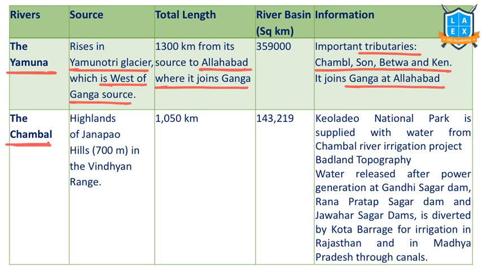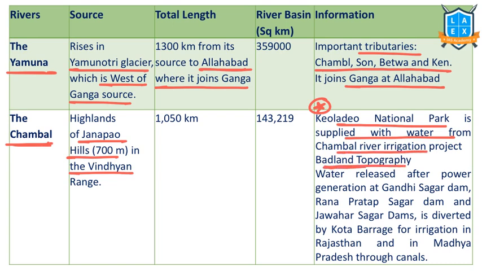Next important tributary is Chambal. Chambal originates from the Janapao hills in the Vindhya ranges. Keoladeo National Park is supplied with this water. Keoladeo National Park is important, in Rajasthan. This is one of the Montreux Record national parks. The Chambal River irrigation project is built on it.